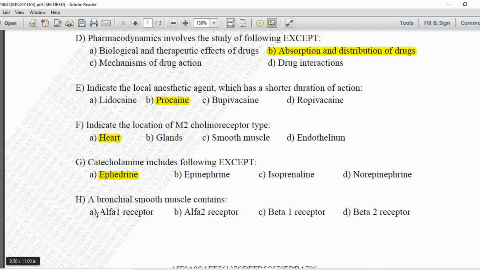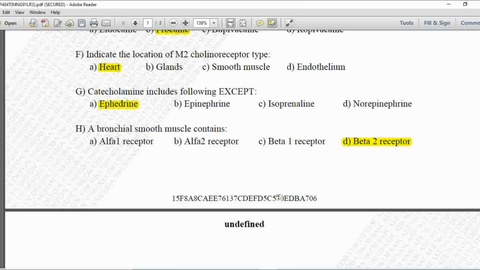Next MCQ. Bronchial smooth muscles contain: option A is alpha 1 receptor, B is alpha 2 receptor, C is beta 1 receptor and D is beta 2 receptor. Bronchial smooth muscles contain the beta 2 receptor. So option D is correct.